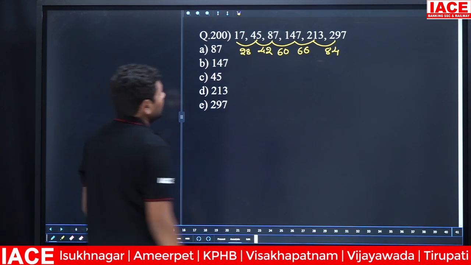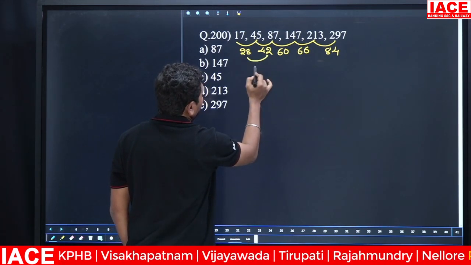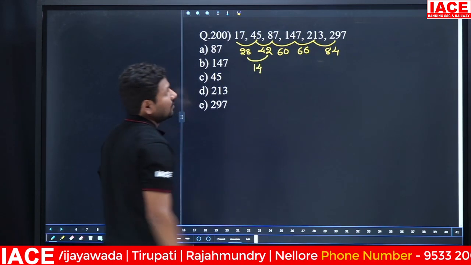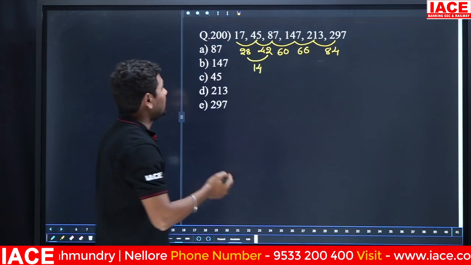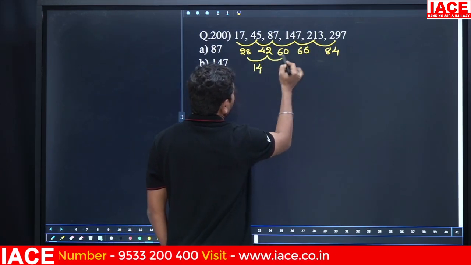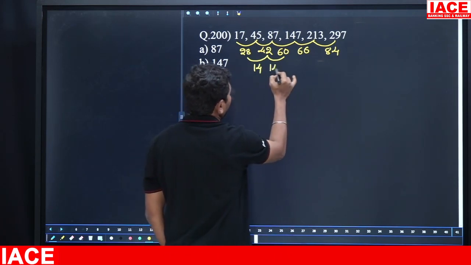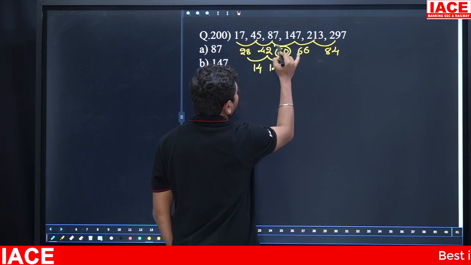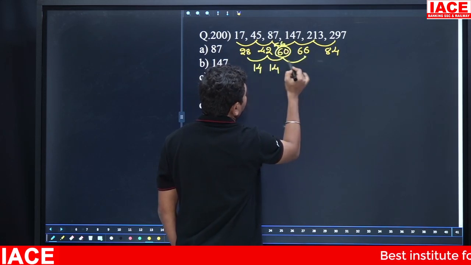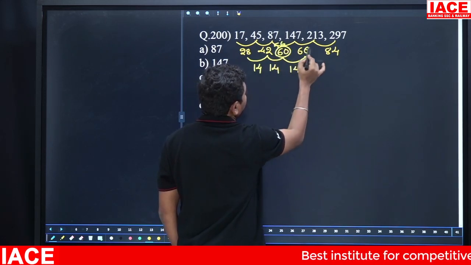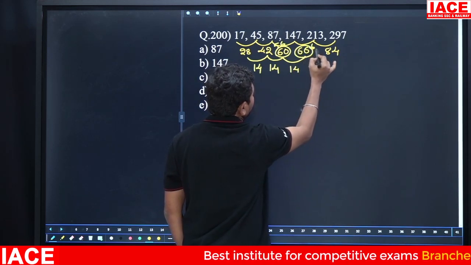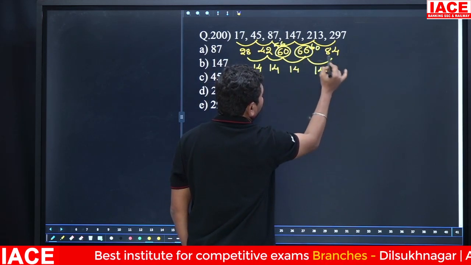What is the value? Look at 28 to 42: the difference is 14. Constantly you can make the difference 14. We'll get a logic here. When you make 14, the value is not 60, here the value is 56. Again you add 14, the value is not 66, it is 60. Again you add 14, and you will get 84.